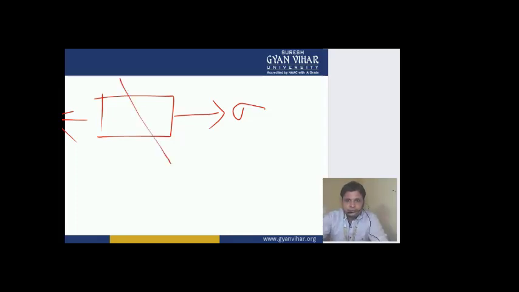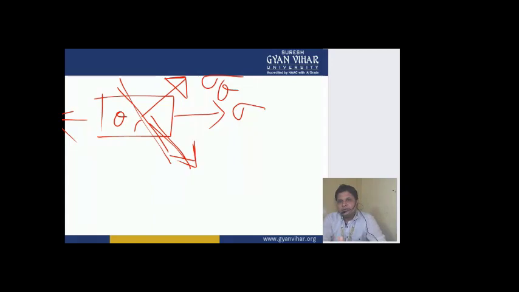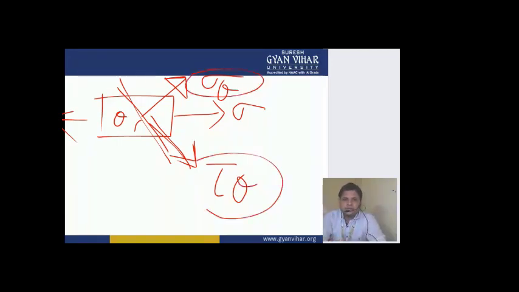Now if we want to calculate the stress on any plane which is inclined at angle theta with the horizontal direction, then one stress, which is normal to this plane, is denoted by sigma theta, and the other stress, which is parallel to this plane, is known as tangential stress or shear stress. We used to denote it by tau theta. The expression for calculating these we have obtained.